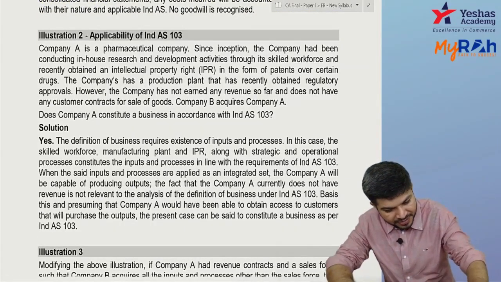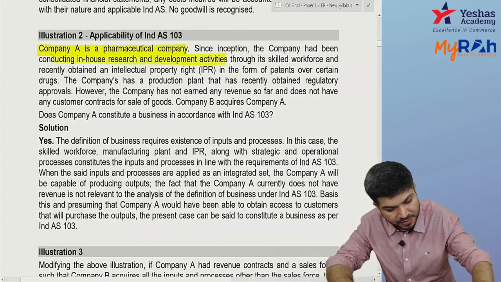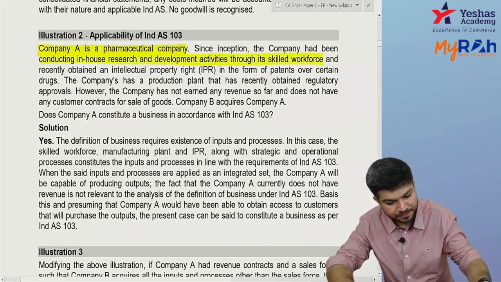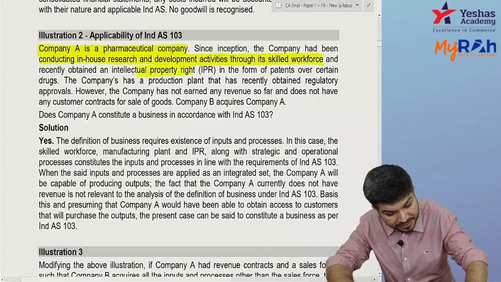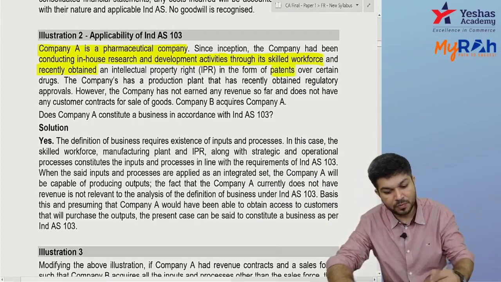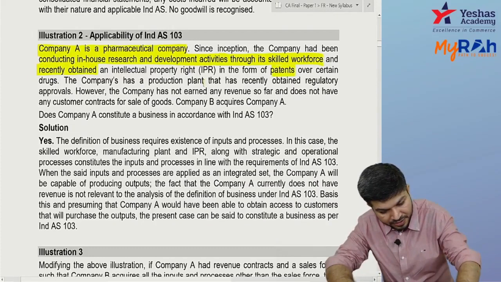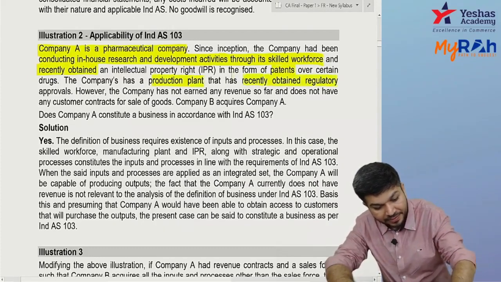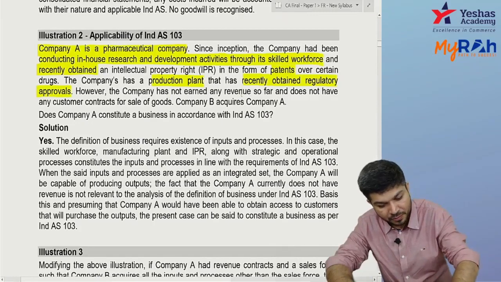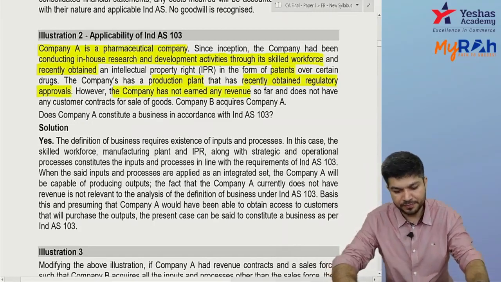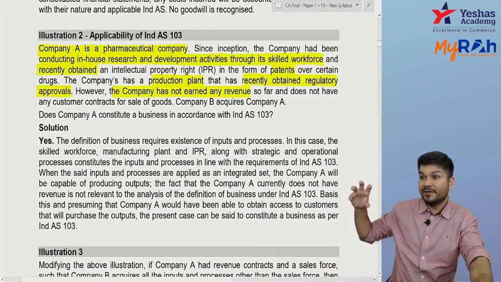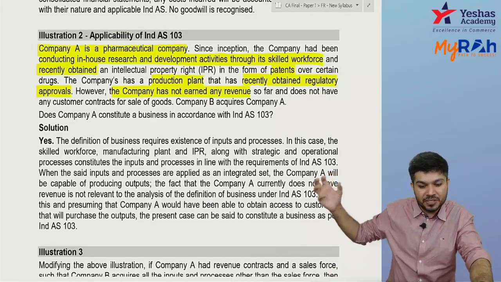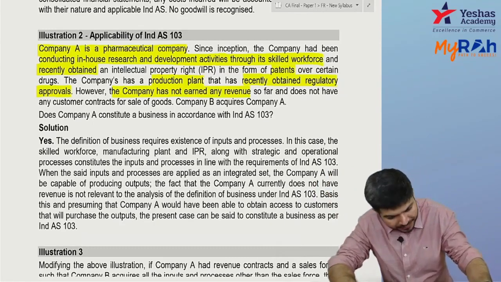Okay, there's a pharmaceutical company conducting in-house research and development. Company A is a pharmaceutical company conducting in-house research and development through its skilled workforce and recently obtained intellectual property. They recently obtained a patent over a certain drug. The production plant has recently obtained regulatory approval also, but you have not yet started earning any revenue. So you have a patent, you got a regulatory approval, but you have not started commercial production, and you do not have any customer as of now.